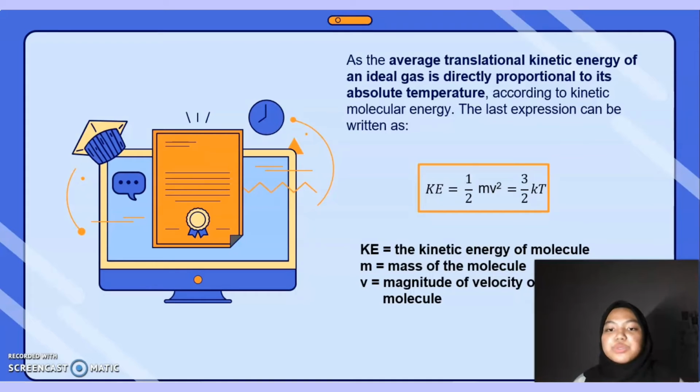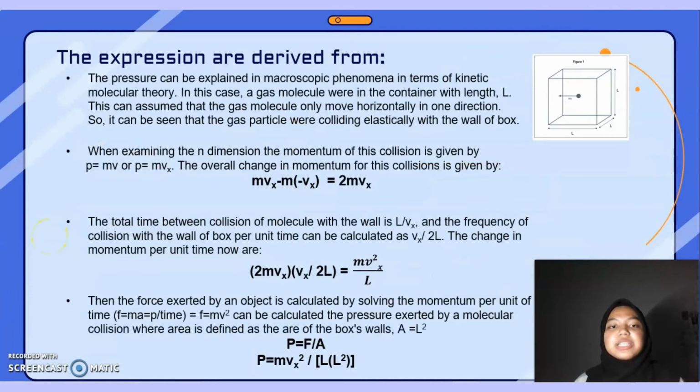KE is the kinetic energy of the molecule, m indicates the mass of the molecule, and v indicates the magnitude of velocity of the molecules. The expressions are derived as follows. First, the pressure can be explained in microscopic phenomena in terms of kinetic molecular theory. In this case, a gas molecule is in a container with length L. We can assume the gas molecule only moves horizontally in one direction, so the gas particles collide elastically with the wall of the box.